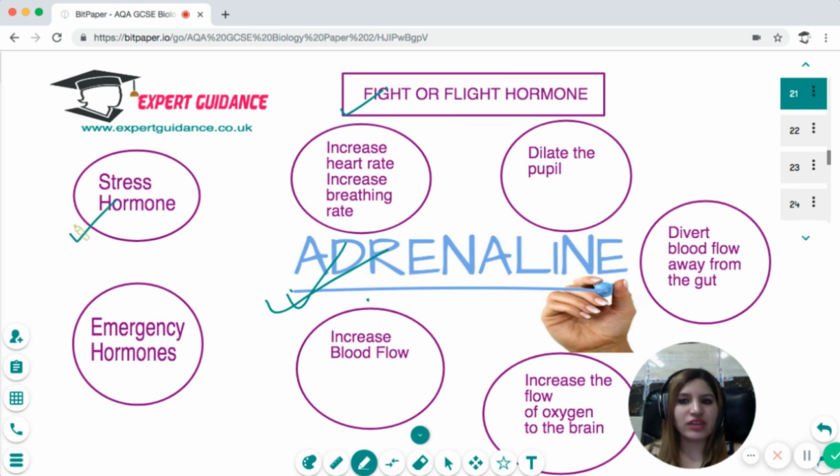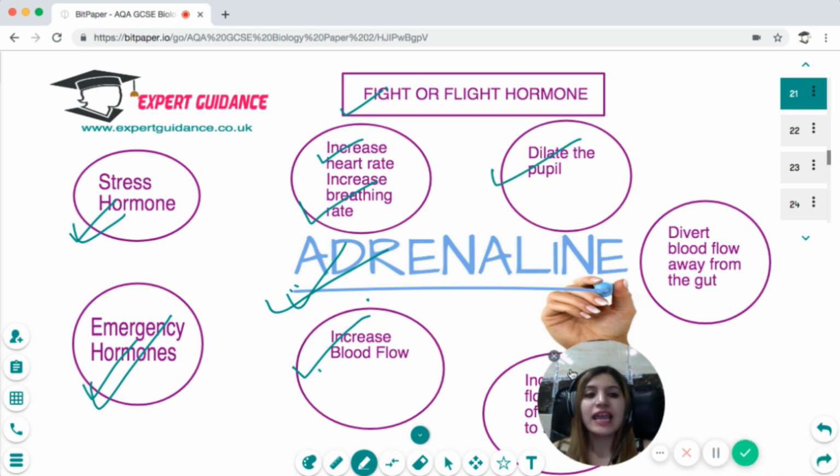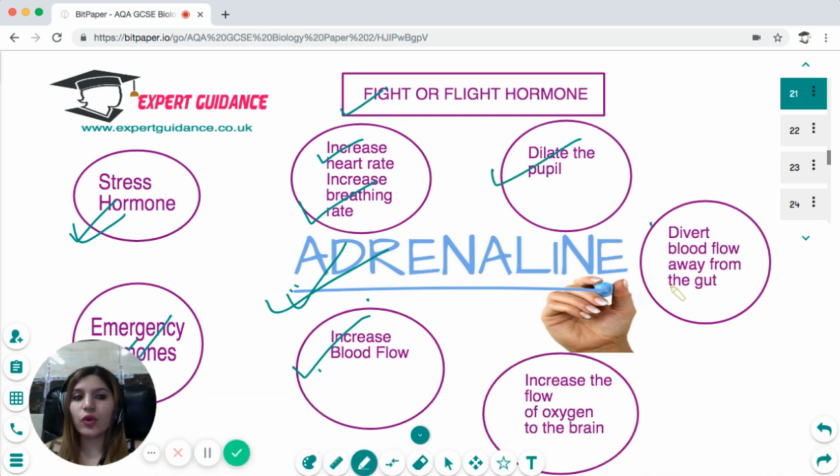It is a stress hormone, an emergency hormone. What effect does it have on your body? It increases your heart rate, it increases your breathing rate, it increases the blood flow, it dilates the pupil, it diverts the blood flow away from the gut, and it increases the blood flow and oxygen to the brain, so that you become more alert and take quicker action. Okay, so you should know the effects of adrenaline.